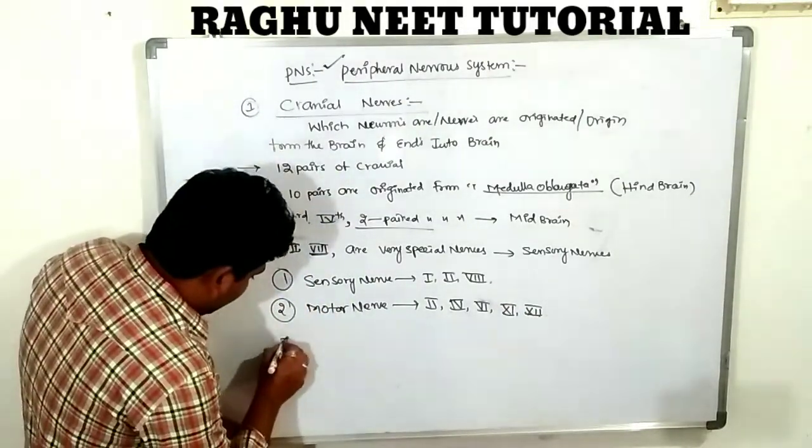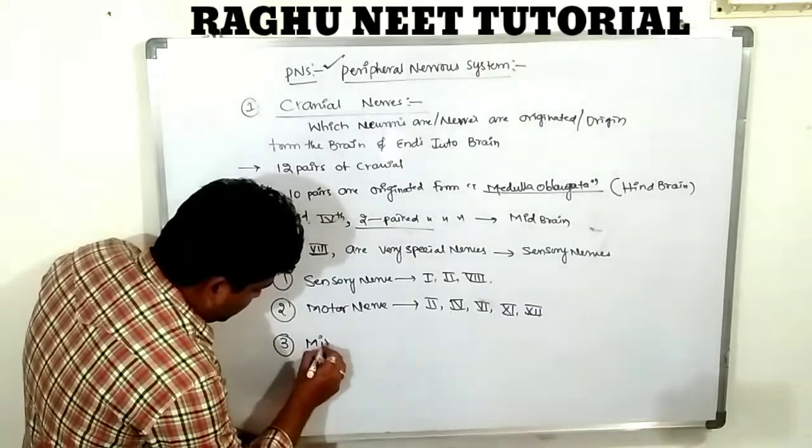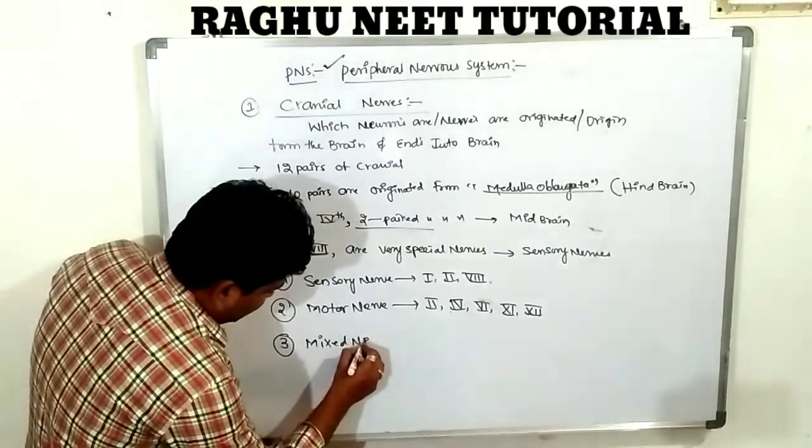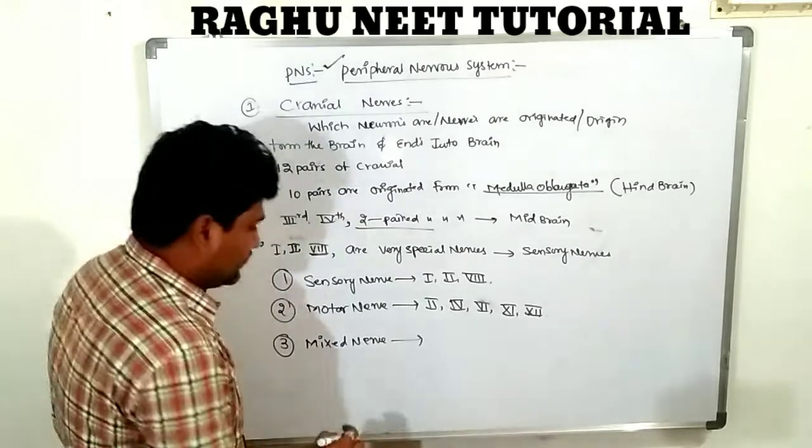Next one is mixed nerves. How many mixed nerves are there? Let's see the mixed nerves.